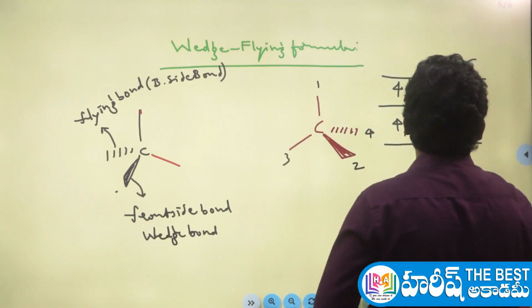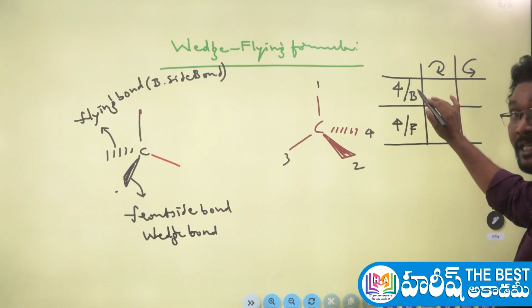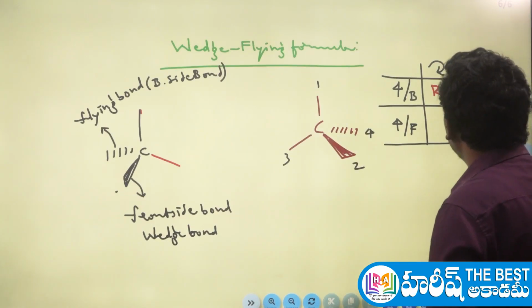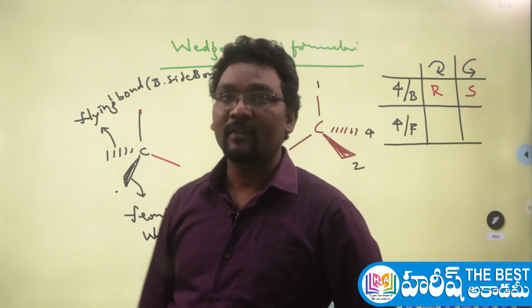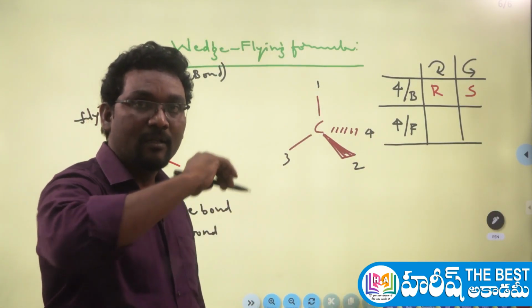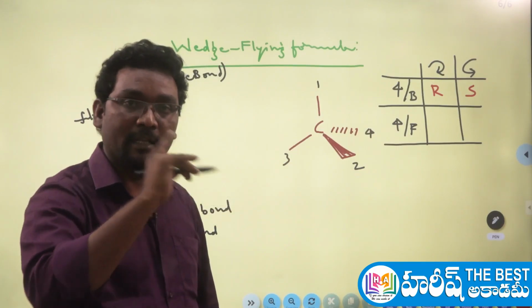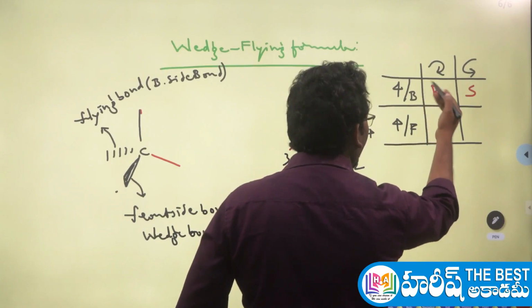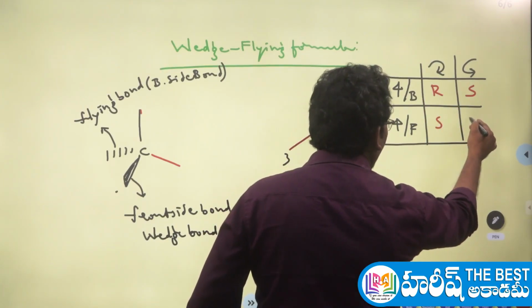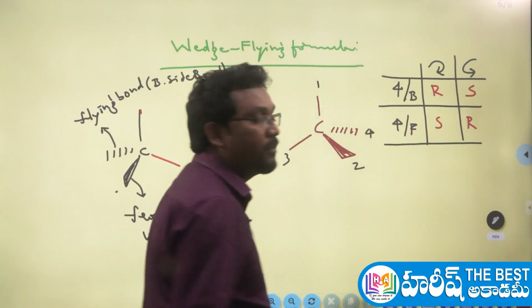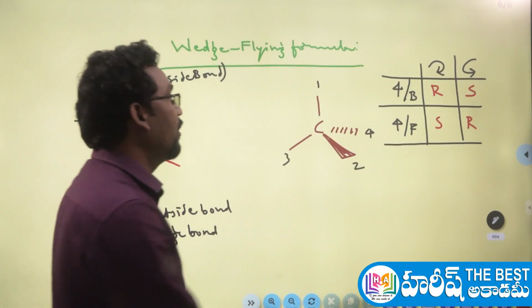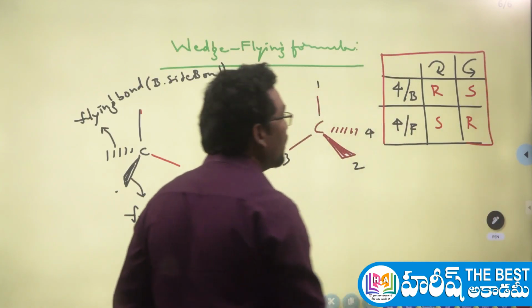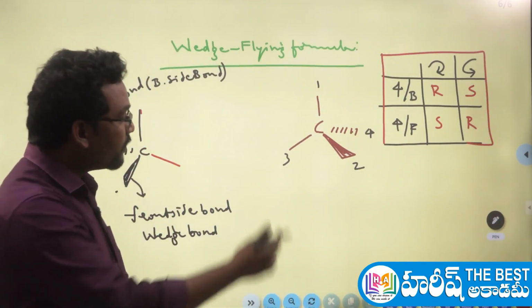Whenever the fourth priority group is on the backside bond, clockwise rotation represents R configuration and anti-clockwise rotation represents S configuration. If the fourth group is on the front side, it will be reversed: clockwise represents S configuration, anti-clockwise represents R configuration. Quite simple. If you follow this shortcut, you can answer the RS configuration even in the wedge flying formula.